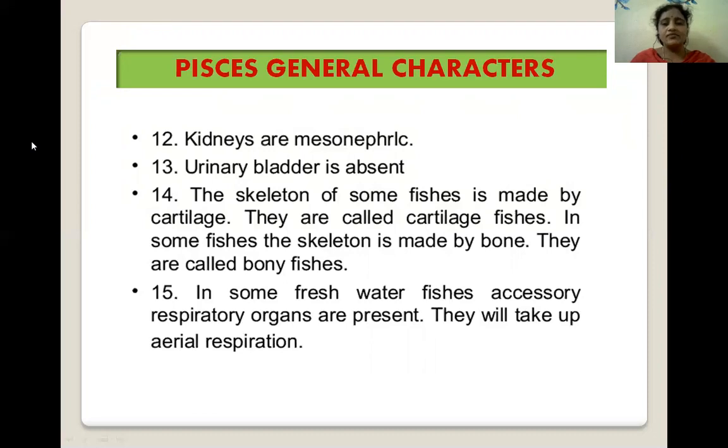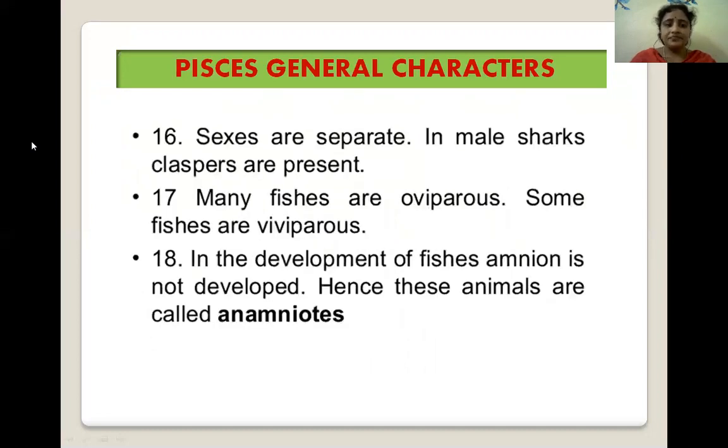The skeleton of some fishes is made of cartilage. They are called cartilaginous fishes. In some fishes, the skeleton is made of bone, so they are called bony fishes. In some freshwater fishes, accessory respiratory organs are also present. They will take up aerial respiration. Next, sexes are separate. In male sharks, claspers are present. These are unisexual animals. Many fishes are oviparous, and some fishes are viviparous.